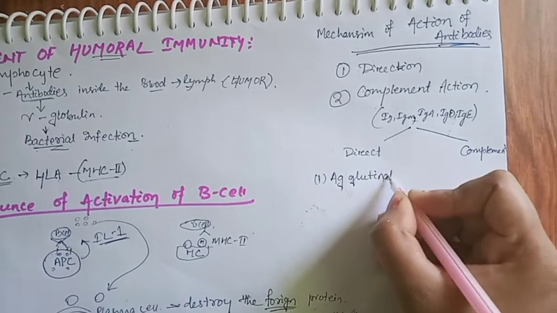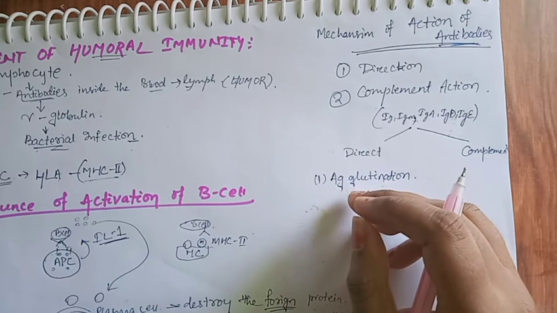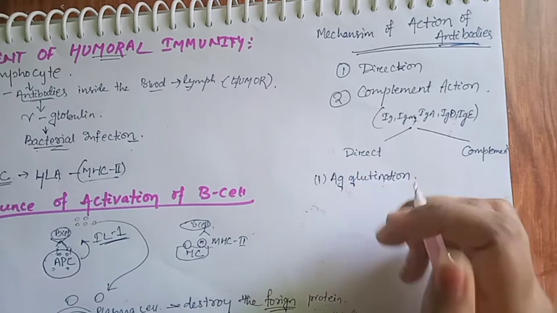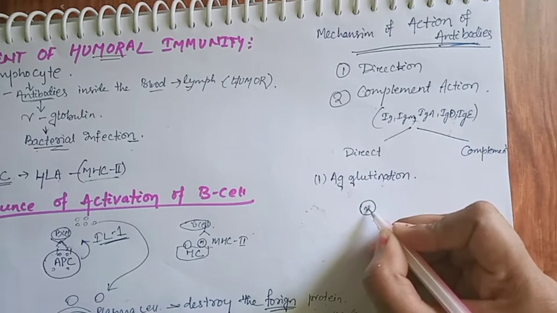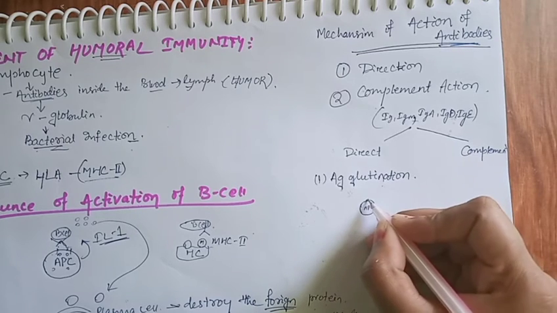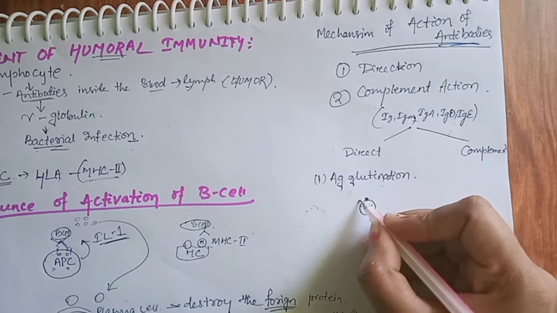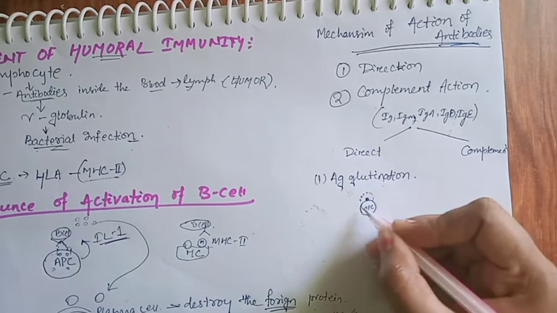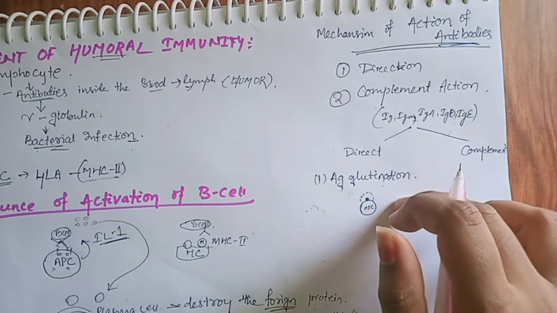Agglutination means the foreign bodies which are present on the antigen presenting cell. This is our antigen presenting cell, it is recognized by the B cell, the foreign body is present here, and then more and more antibodies come and clump around the foreign pathogen.